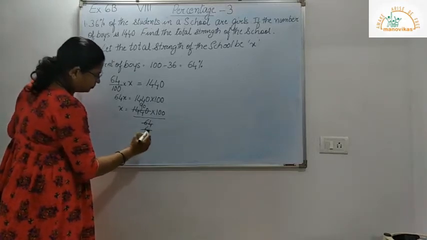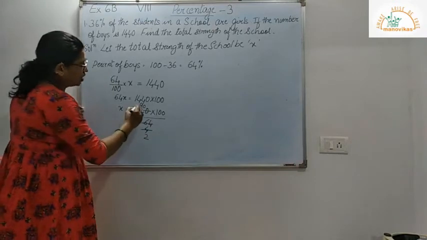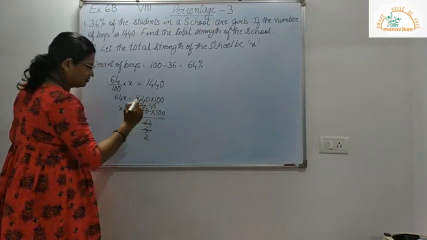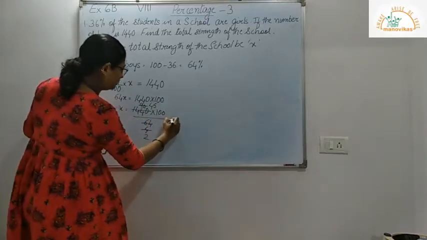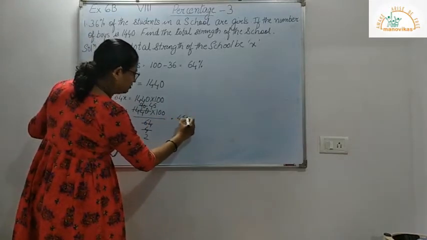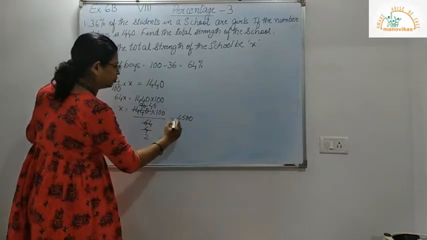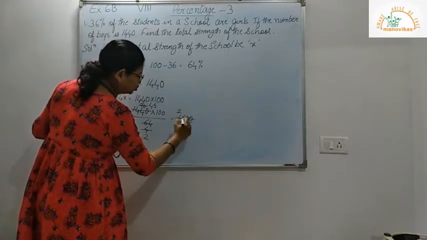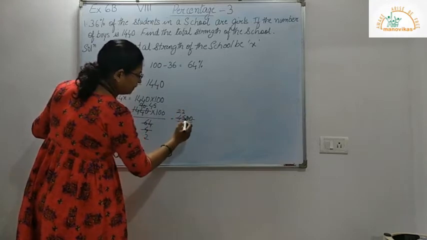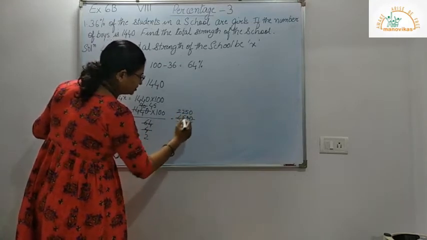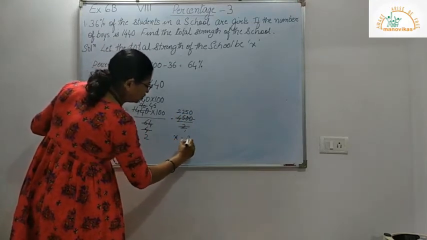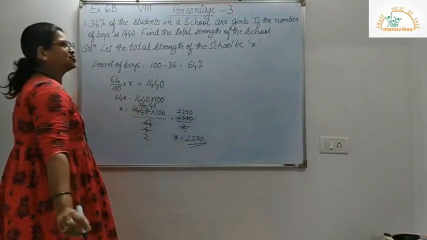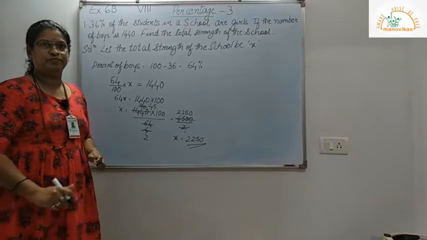So 2 2s are 4, 2 4s are 8, 2 5s are 10. So here I get 45 into 100 divided by 2. So 2 1s are 2, 2 2s are 4, 2 2s are 4, again 2 5s are 10, and 0s are. So my x is equal to 2250. So this is the total strength of the school.